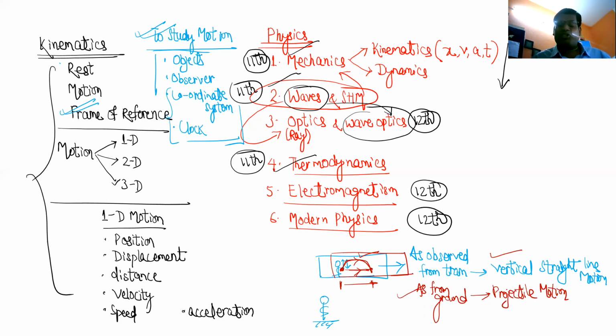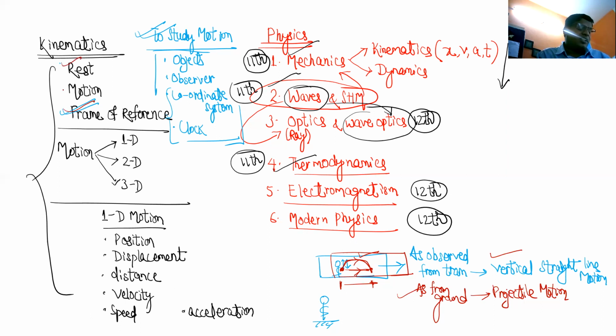And before writing equations, I need to be careful. My first point should be, I should fix in my mind that I'm observing this motion from which place. Generally students, they don't think about this point, they just start writing equation. First specify you are observing from where, and depending on from where you are observing, the equations may be different, the equations may not be same. So if you are just writing one kind of equation from every place, then you will make mistake. So that's called as frame of reference. Is that clear? Yes, sir. Okay.